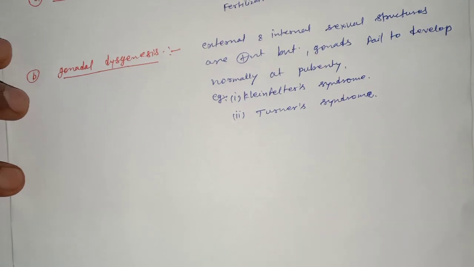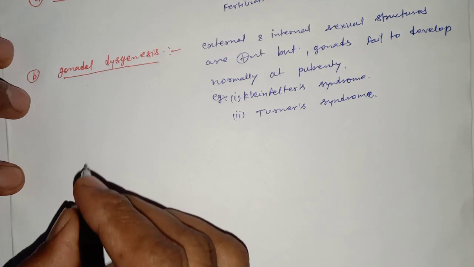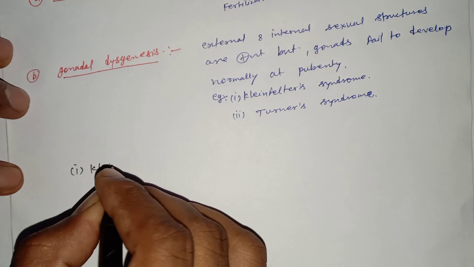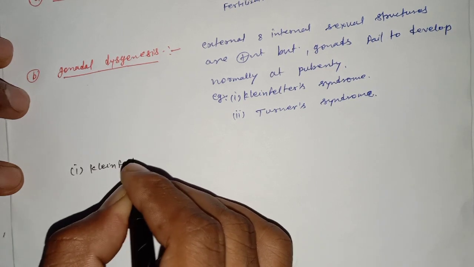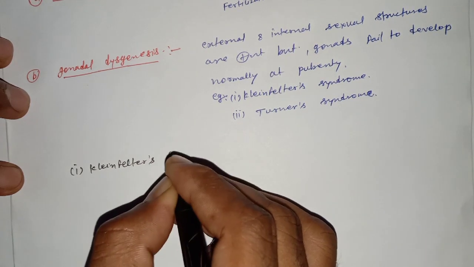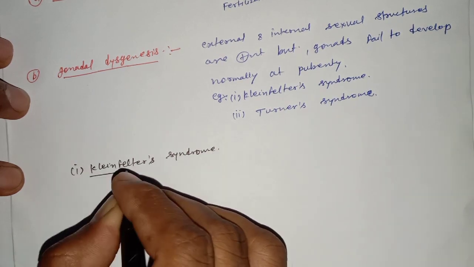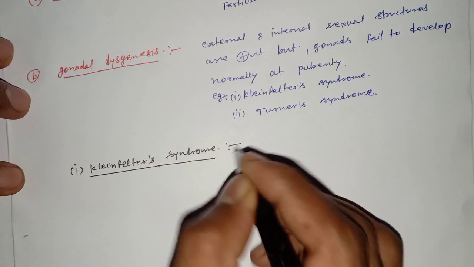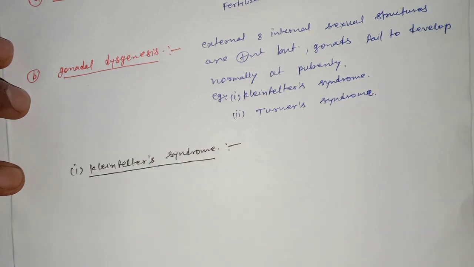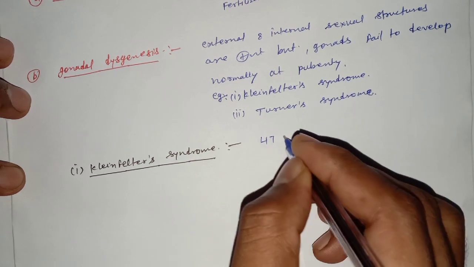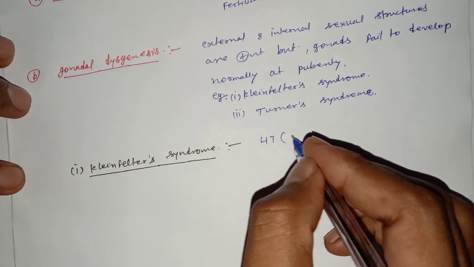Now we talk about Klinefelter syndrome. The genotype of Klinefelter syndrome is 47 plus XXY.